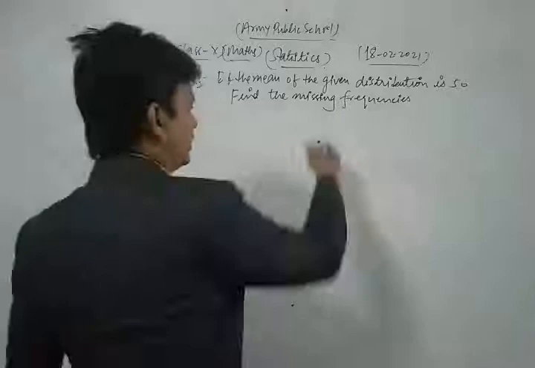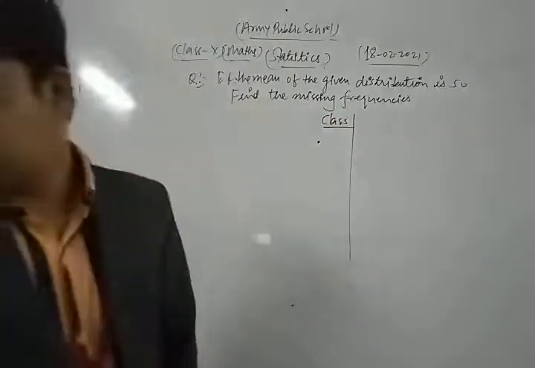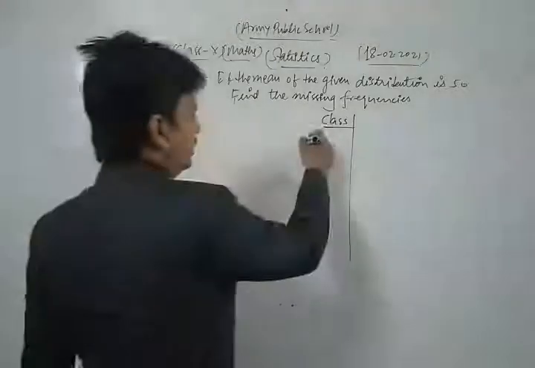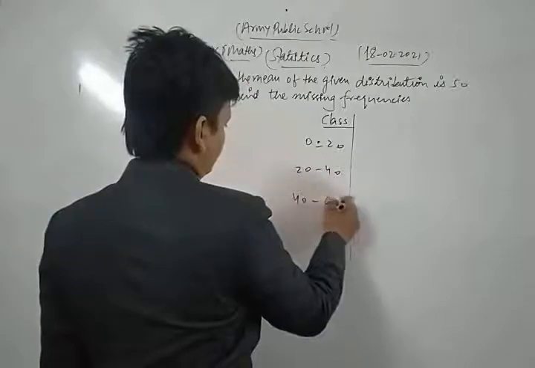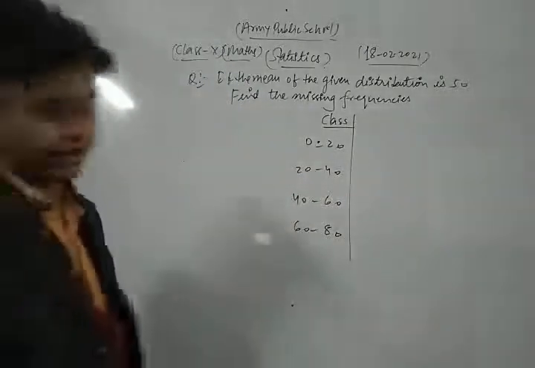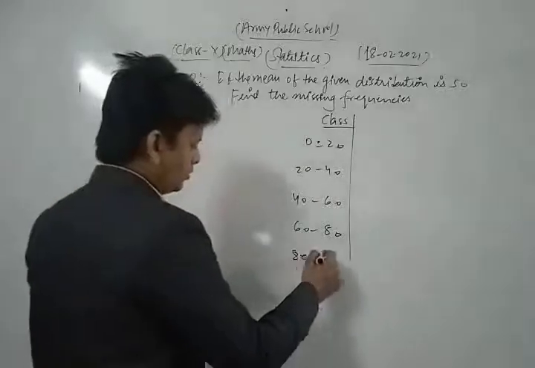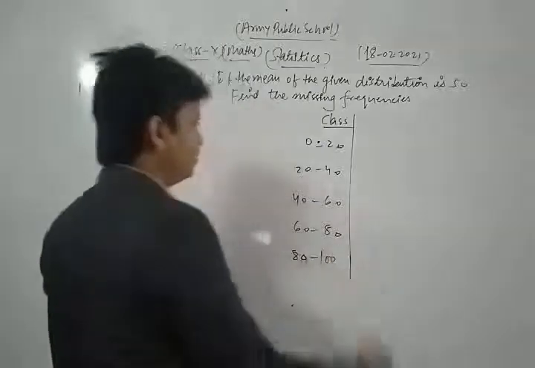First of all, we write the class. The class is 0 to 20, 20 to 40, 40 to 60, 60 to 80, and finally 80 to 100.